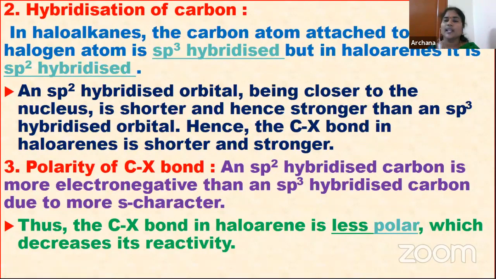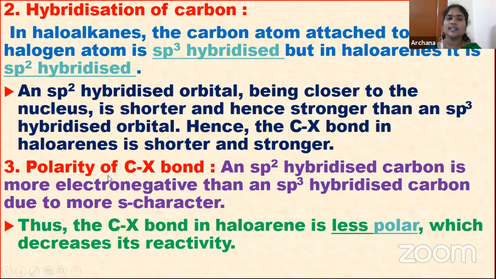So remember children, in haloarenes, what happens? There is a halogen attached to an sp2 hybridized orbital. That sp2 hybridized orbital is close to the nucleus. When it is close to the nucleus, what is happening? It becomes shorter in length and next it will be the stronger one. So this C-X bond in haloarenes becomes shorter and stronger. Therefore, this is less reactive towards the nucleophilic substitution reaction.